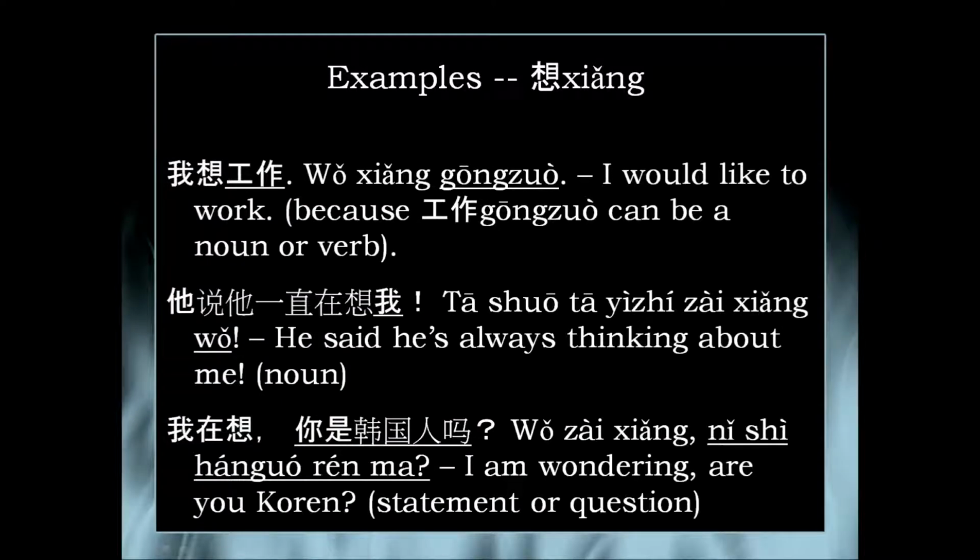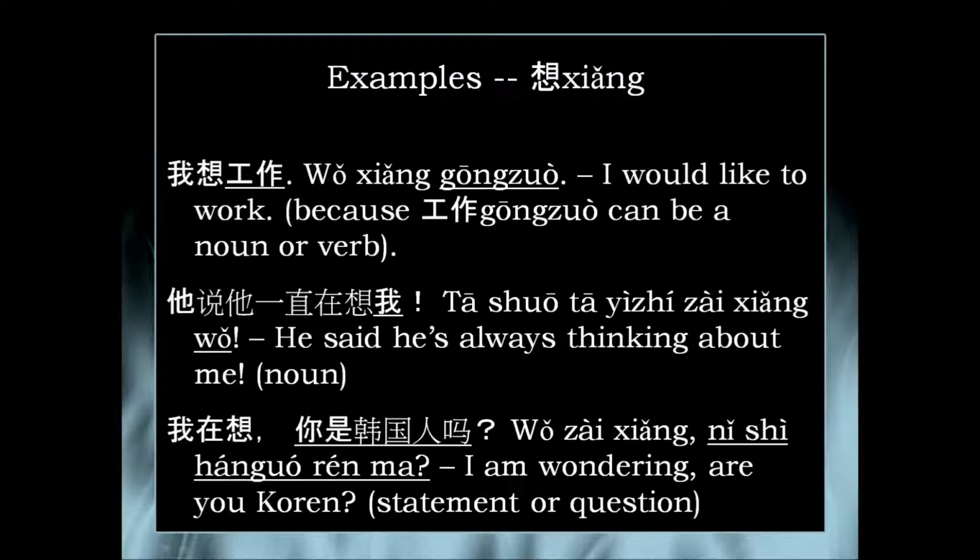Here are some other examples. The tricky one here is that 工作 can be a verb and can be a noun. So if I said 我想工作 instead of 我在想工作, then in this context, 工作 is actually a verb. And so 我想工作 means I would like to work. So I put in that one there, a good tricky example to illustrate how adding the 在 can adjust the sense of the word 工作 in that sentence.